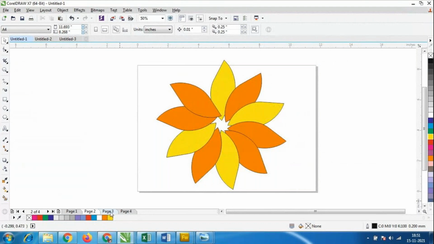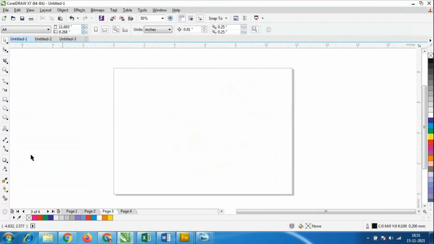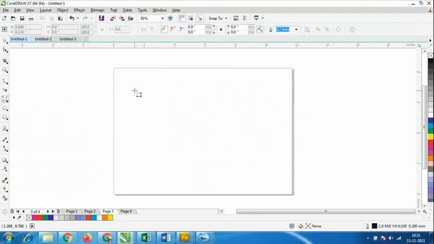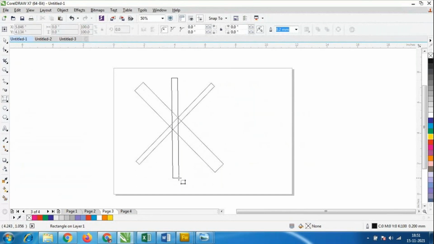Okay, I'll go to this page 3, and I'll go to the 3-point rectangle. So I'll make a size like this. Whatever designs we want, you have to make one single size line, and we have to make the designs like this with the 3-point rectangle. So this is nothing but the 3-point rectangle.